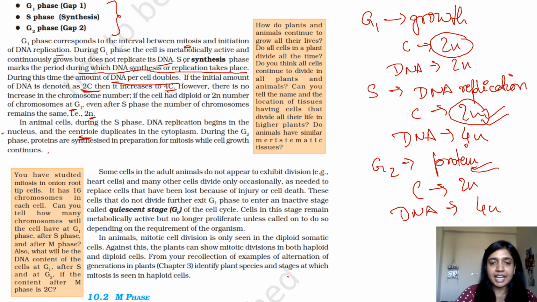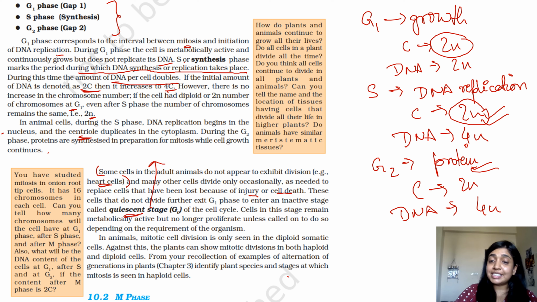Some cells in adult animals do not appear to exhibit division, like your heart cells. Questions have not come in NEET from this particular statement, but it is important from the point of view of other entrance tests. Many other cells divide only occasionally, as needed to replace cells that have been lost because of injury or cell death. These cells that do not divide further exit G1 to enter the quiescent stage.